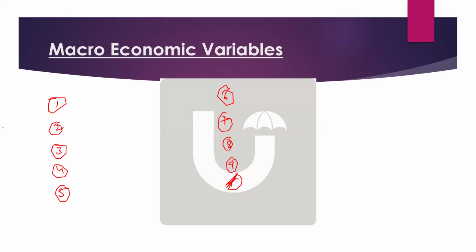First very important point is exports. Very good. Exports will be impacted. GDP will be impacted. Very good. Inflation, it will cause inflation. Very good. Current account deficit. Okay.